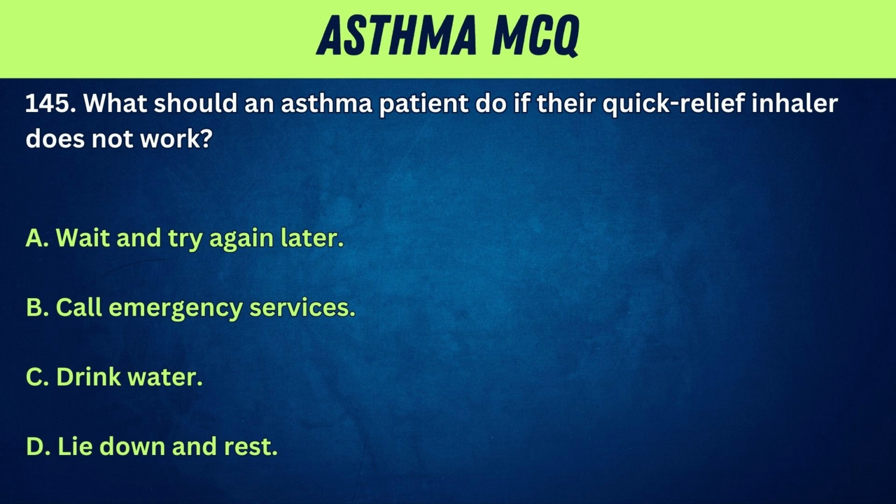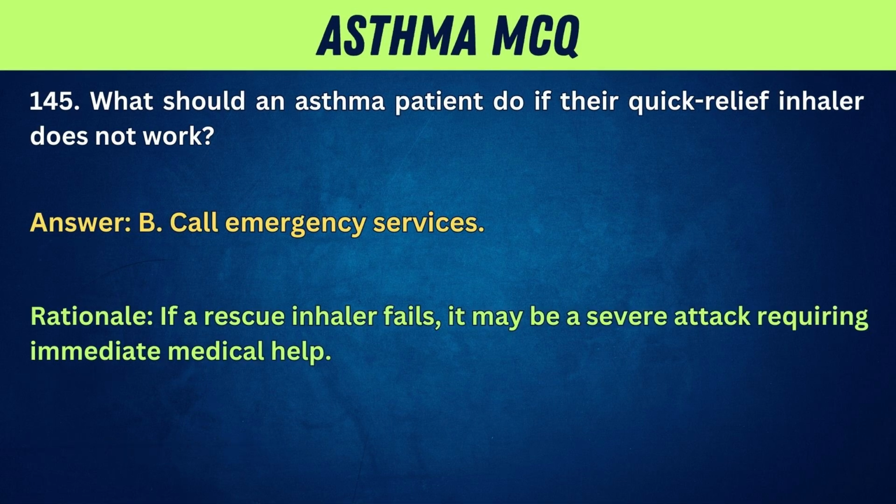145. What should an asthma patient do if their quick relief inhaler does not work? A. Wait and try again later. B. Call emergency services. C. Drink water. D. Lie down and rest. Answer. B. Call emergency services. Rationale: if a rescue inhaler fails, it may be a severe attack requiring immediate medical help.